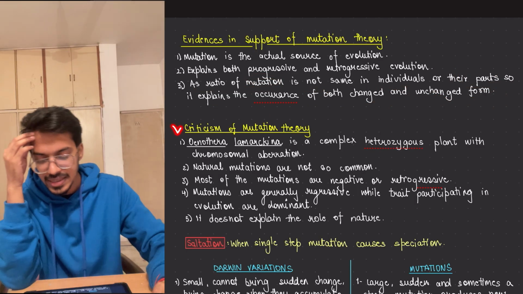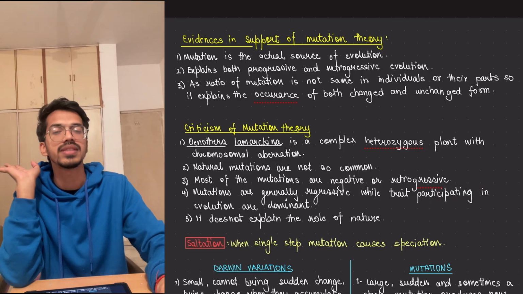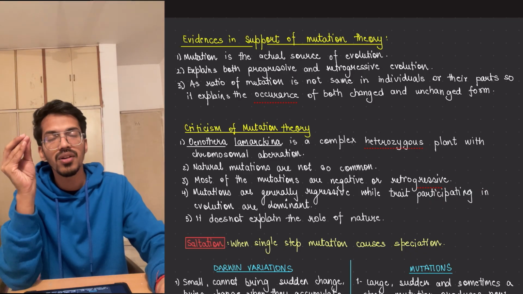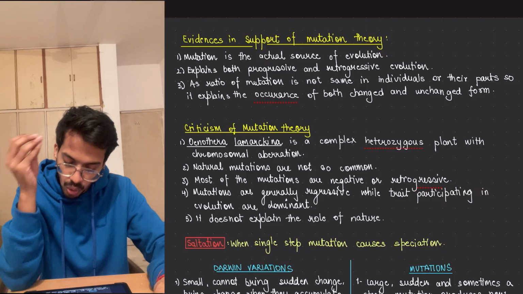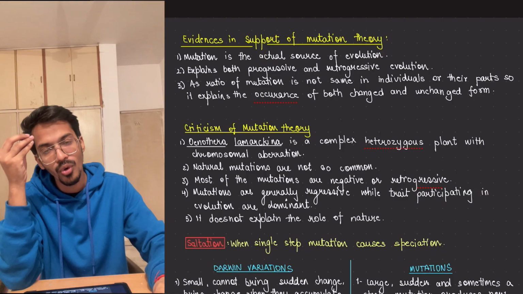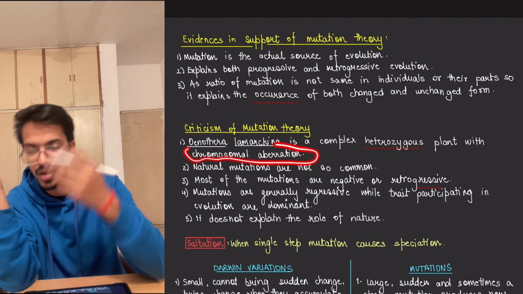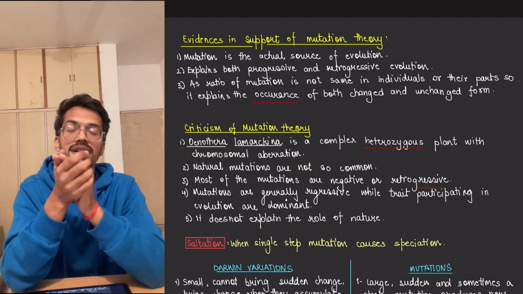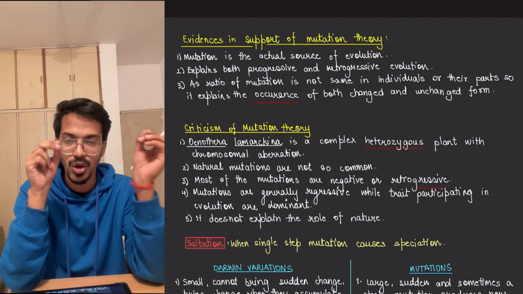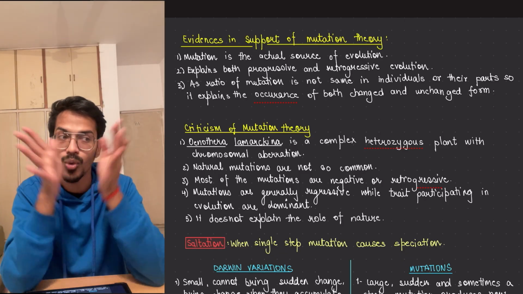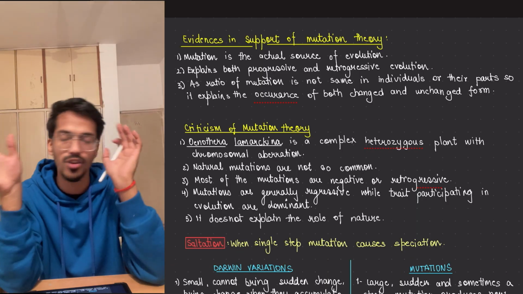Then the criticism of the mutation theory. First of all, the plant he took for this experiment itself is a very complex heterozygous plant, which will be so much mutated. There is a problem present in them, that is chromosomal aberrations are present in this. If you don't know what it is, we have discussed these things in our principle of inheritance topic, where we have studied all the chromosomal aberrations that can occur, deletion, translocation and all those things.